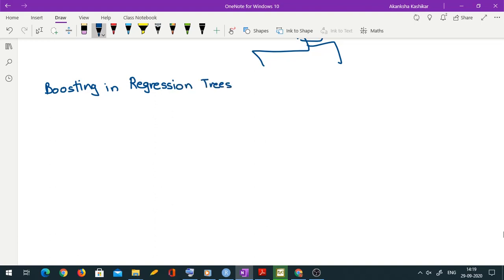So as I said, in the first step we have to take response as y. So we would set f hat x, that is the predicted value, as 0, and we have a new variable ri which is defined as yi, the response. This is for every i in training set. Okay, for all those observations which are in training set.